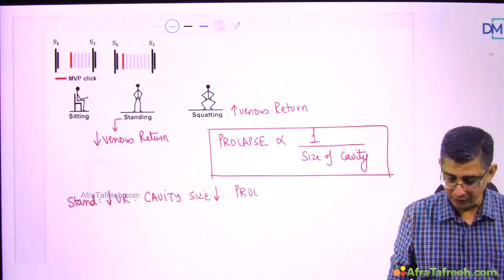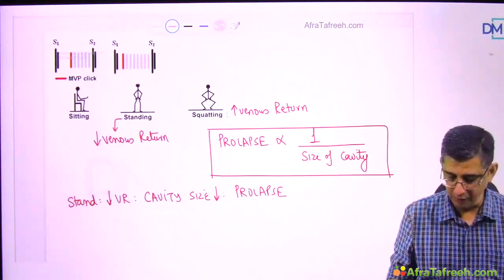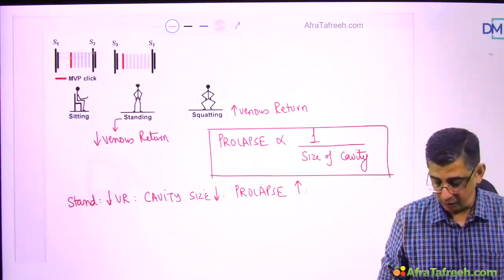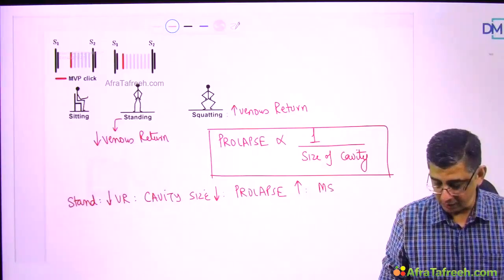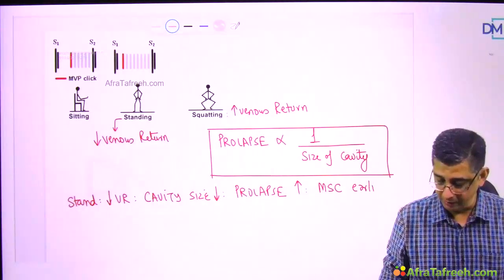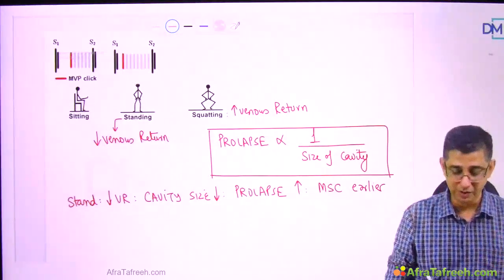Therefore, the prolapse that will occur will be relatively more. And if the prolapse will be more, then the mid-systolic click, MSC, will occur relatively earlier. Let's practice this once again.